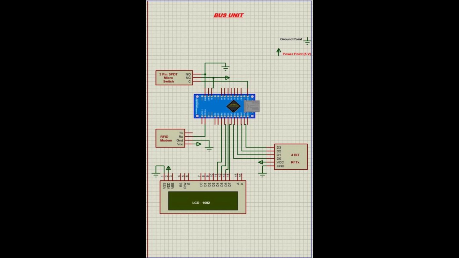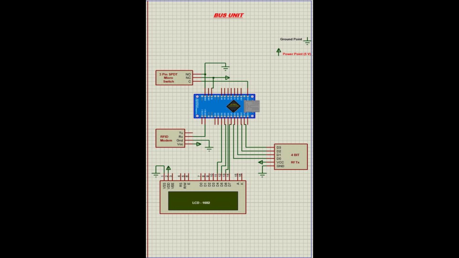As this is just a sample prototype, I included a 3-pin SPDT micro switch which is connected to the RF transmitter through Nano. Let's assume an integer named bus number. So when the circuit is turned on, its initial value would be 0. After a click is made to the switch, the integer gets its value incremented by 1, which means the bus number will be 1. And the same value in a binary format will be given to the RF transmitter through the Nano, and that transmitted data will be received by the RF receiver in the blind unit.